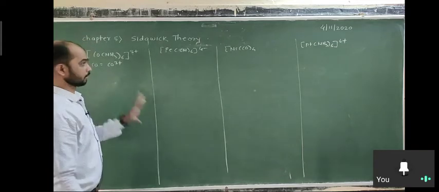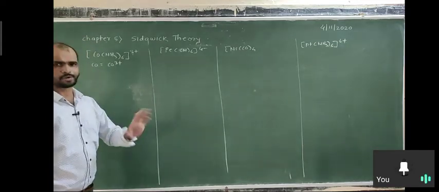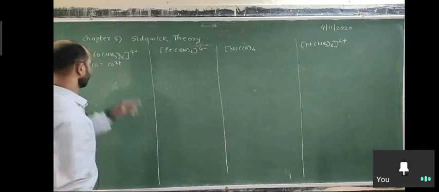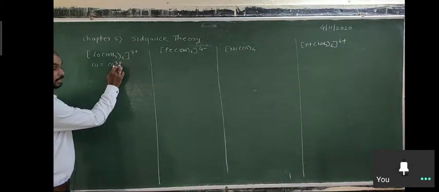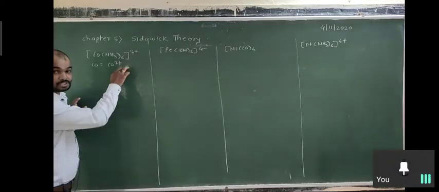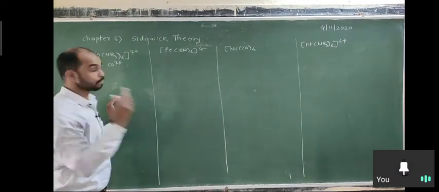Predict the oxidation state of the central metal ion, if it is possible. If not, then the oxidation state is 0. So in the given first complex, the oxidation state is +3. That means how many electrons are lost? 3 electrons are lost during formation of this complex.